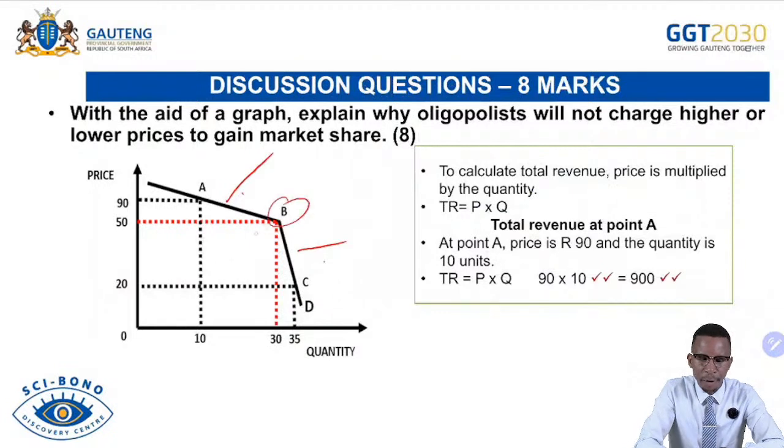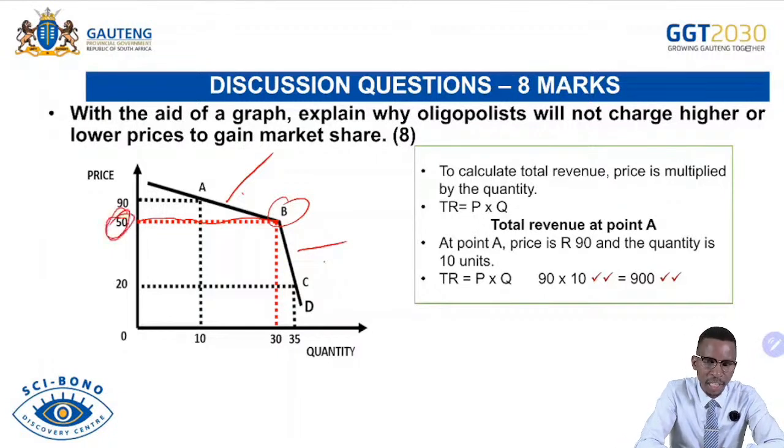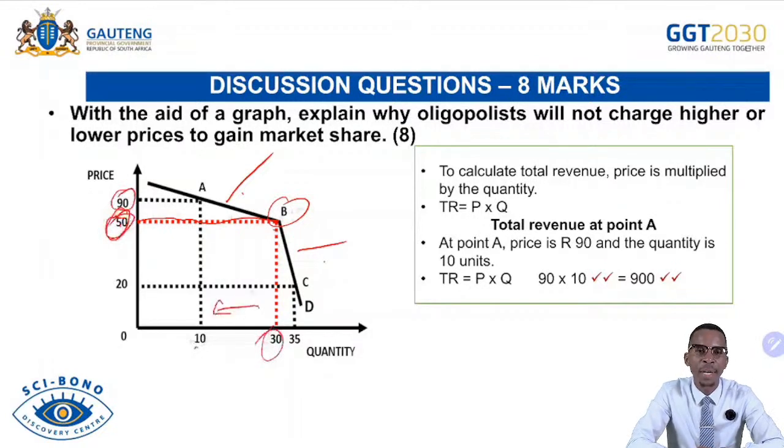Firstly, note the following. At point B, we have a collusive price where firms are charging the same price. If one firm within the same market decides to charge a price above 50, what will happen? While other firms are still charging the price at 50, the demand for this particular product from this firm will be declining. Why? Because other firms are still selling the same product at the lowest possible price, which is 50 Rand. So consumers will find no incentive to buy the product at 90 Rand and afford fewer units, while they can still buy the product at 50 Rand and afford more units from other competitors. So that will lead to the decline of the demand for this particular product and lead to the firm gaining less revenue.